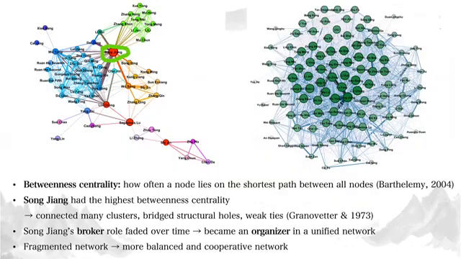In the left graph, different colors represent different clusters, and the size of each node reflects its betweenness centrality. This metric measures how often a node lies on the shortest path between all pairs of nodes in the network. We can see that Song Jiang has the highest betweenness centrality as he connects many clusters and bridges multiple structural holes.